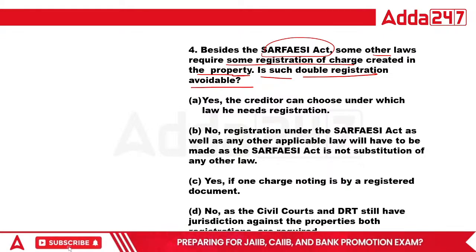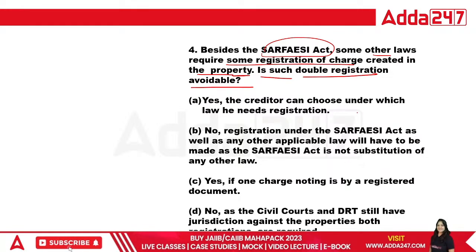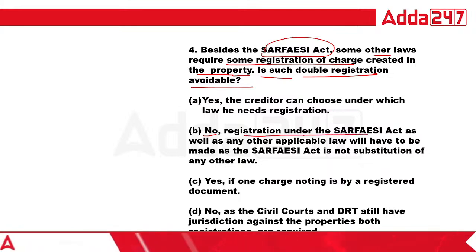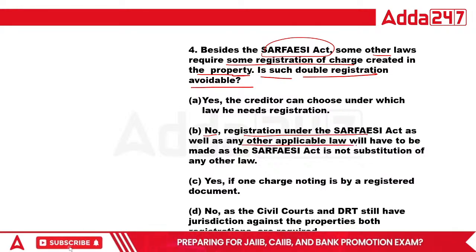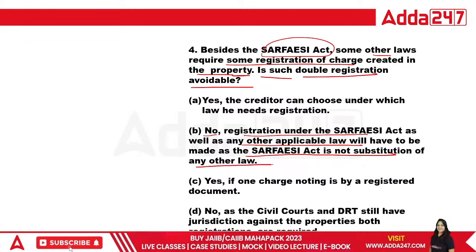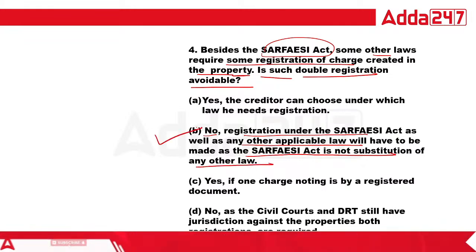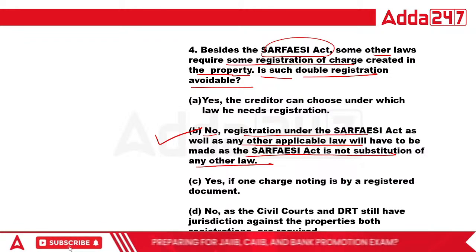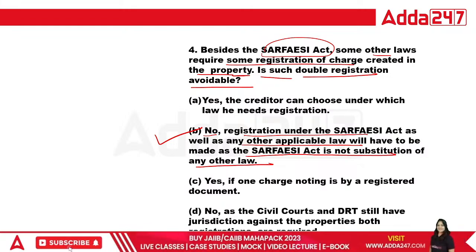Yes, the creditor can choose under which law he needs to be registered. No, registration under the CAIIB Act as well as any other applicable law will have to be made, as the CAIIB Act is not a substitution of any other law. This is absolutely right. B will be the right answer for this question, class. B is the right answer. Next.